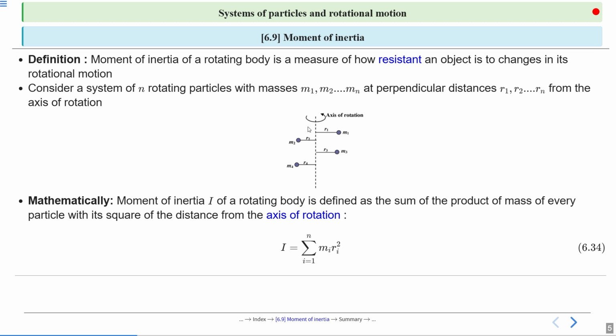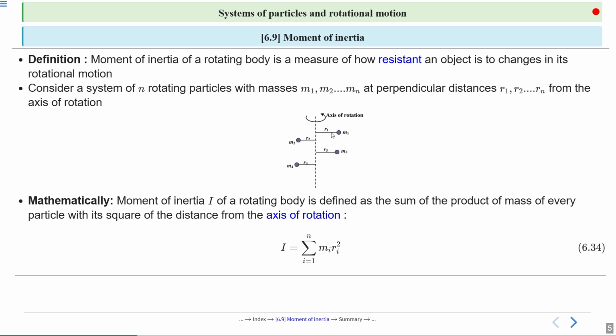Here the axis of rotation is this one, and square of distance means r1 square. So m r1 square is the moment of inertia of a single particle.